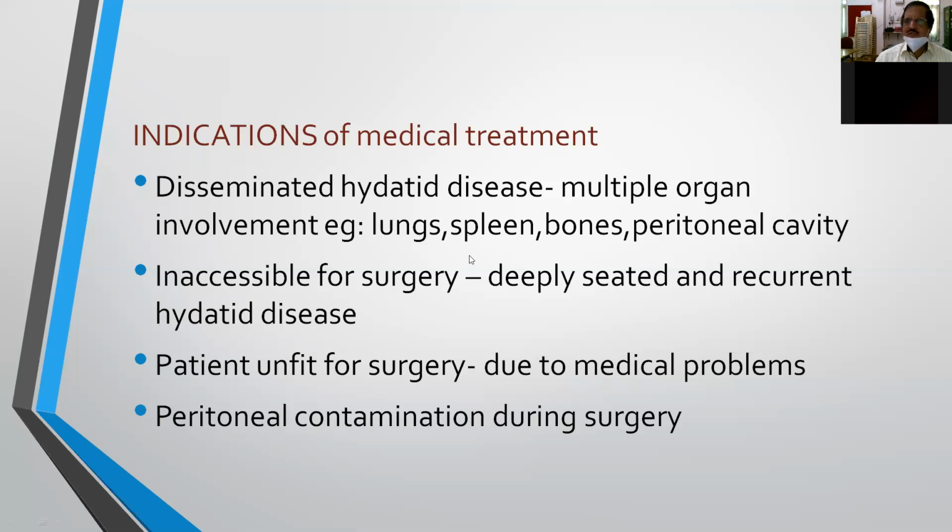So that is the best time we can do surgery, when the cyst is very superficial. Otherwise, when it is very deeply situated, then it is very difficult, because you cannot cut the liver tissue. It is very difficult to cut, and there will be severe bleeding and biliary leakage. It may lead to biliary peritonitis also. So that is the problem.